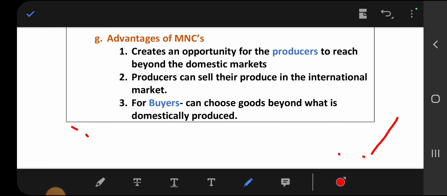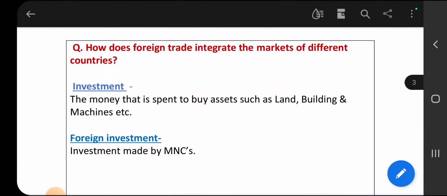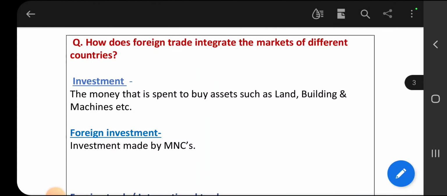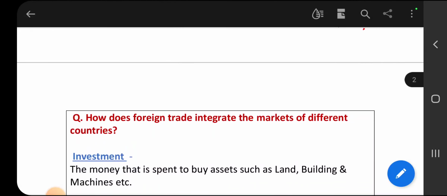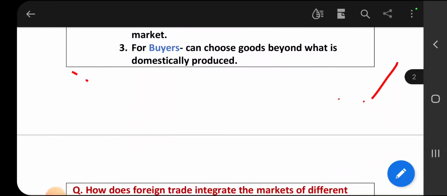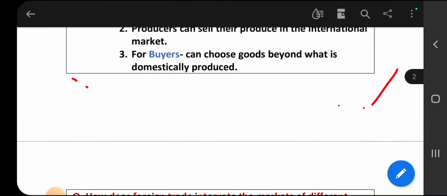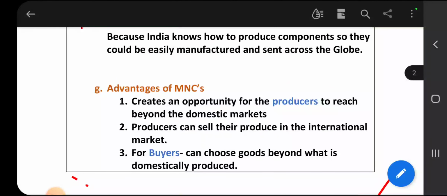Let us move to another question. How does foreign trade integrate the markets of different countries? To this question, these 3 points are enough to write. So how does it integrate? Integrates means getting close, integrating the markets of different countries.